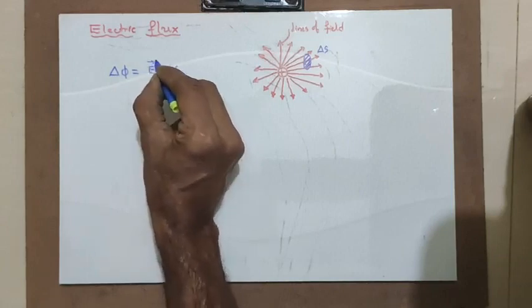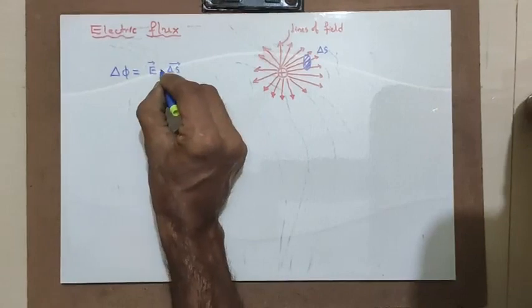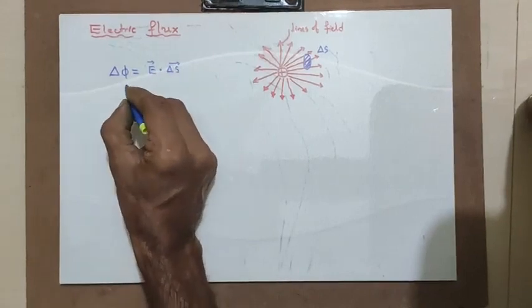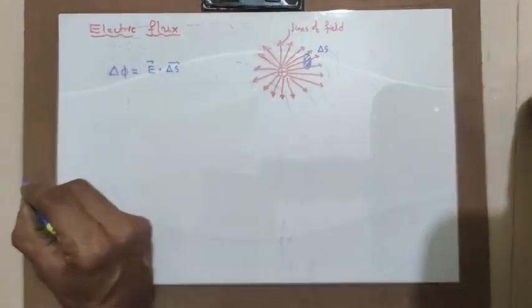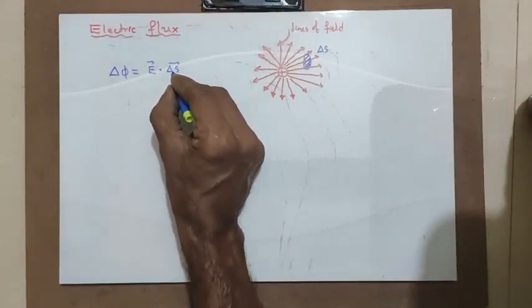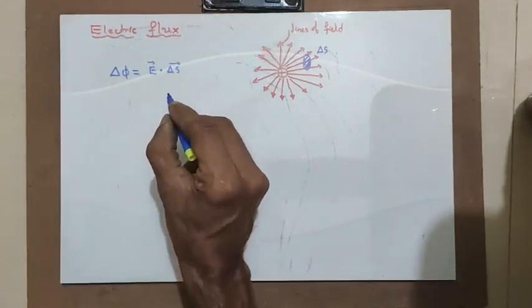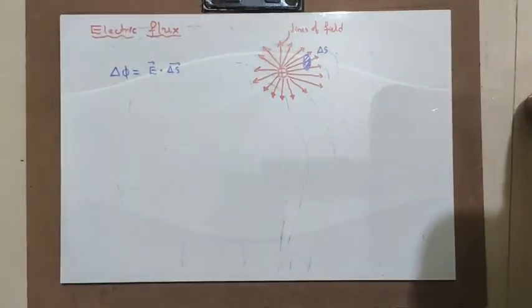This is also an electric field. Area is also a field. There is a dot product that exists. Hence, flux is the lines of forces or lines of fields passing through an area. That is the simplest concept of flux, which is applicable later for us in case of Gauss law.